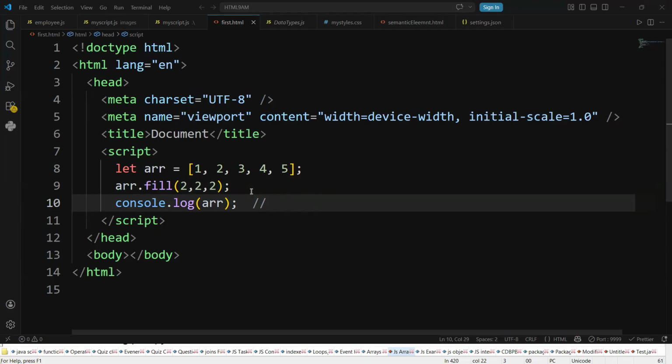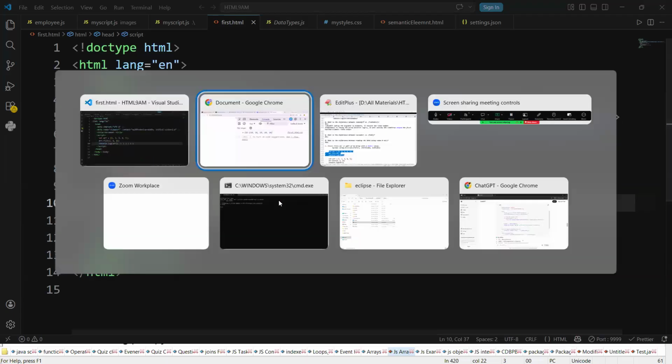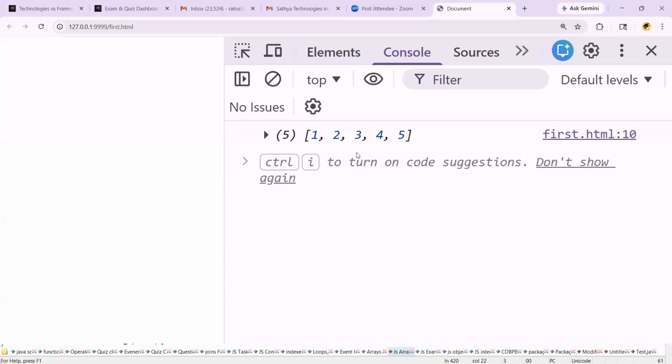First, understand the answer. 1, 2, 2, 4, 4, 5. 2, 2, 2. We need to fill with what? 2. Starting position is 2. Ending position is what? 2. 1, 2, 3, 4, 5.